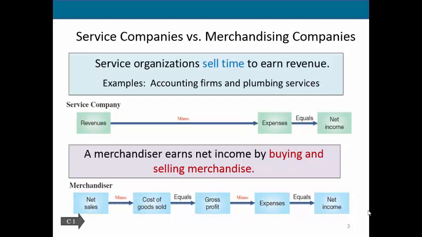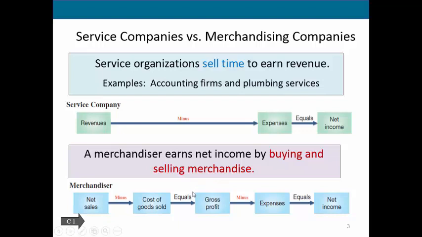to make money. So the reason we've been looking at service revenue up until now is because recording service revenue is relatively simple. Now when we add in the idea of a merchandiser, when they make a sale, we also have to look at the fact that when they make a sale, we'll recognize a new type of cost, and that's the cost of goods sold, which is simply how we recognize the fact that whatever we sold cost us money. We need to show that cost through cost of goods sold, but we also need to now take that inventory or those goods off of our books.